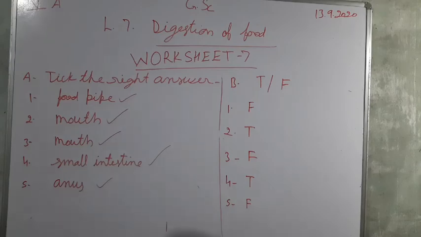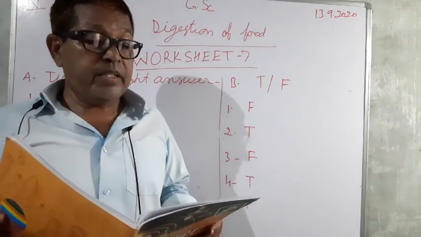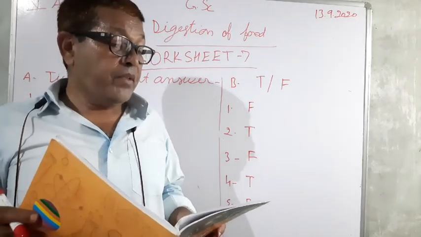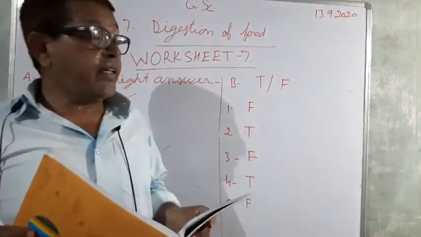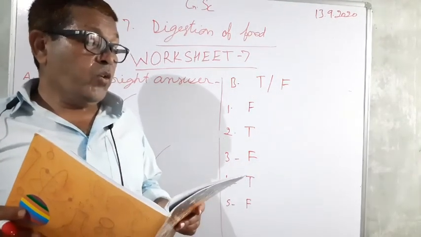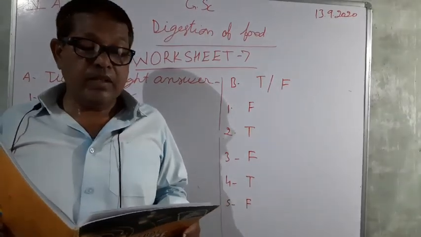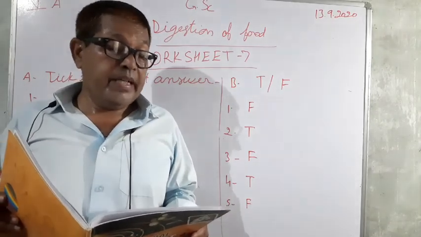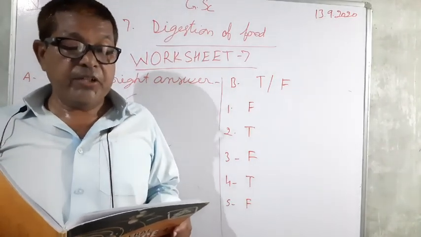So once again we can see the first, the process of digestion begins in the stomach. It is false. Second, the stomach is a sac-like organ. It is true. Now third, while eating, we should swallow the food quickly. It is false. The digested part of the food is absorbed into the blood.